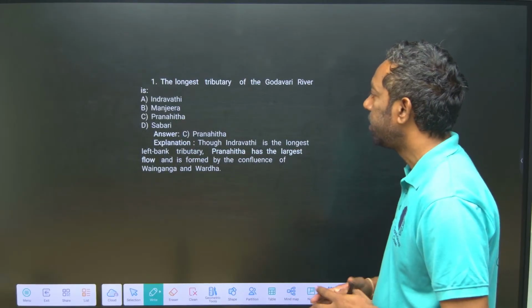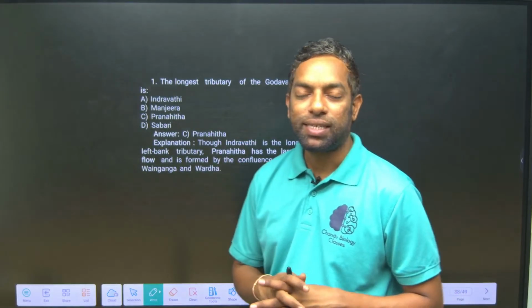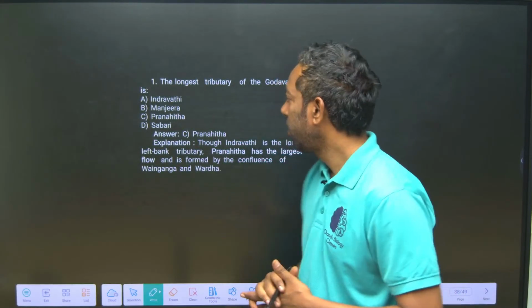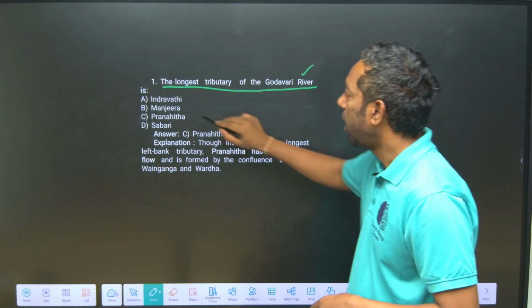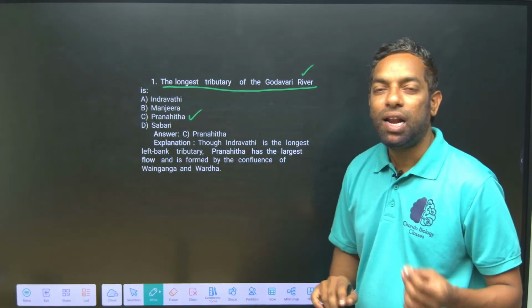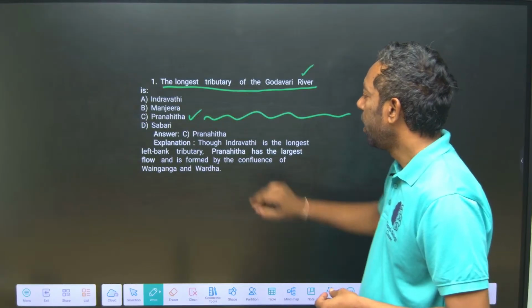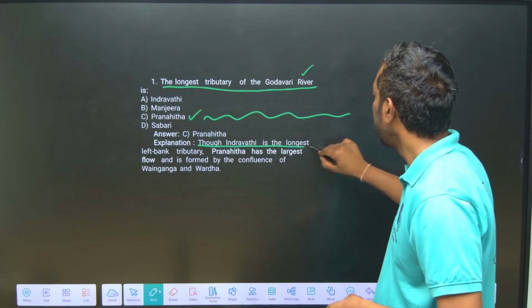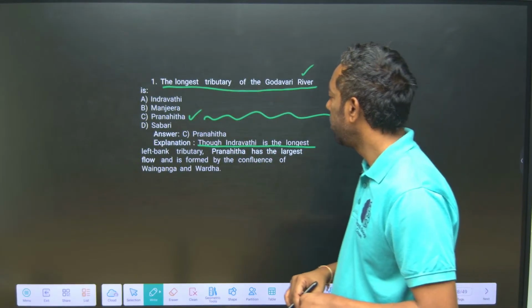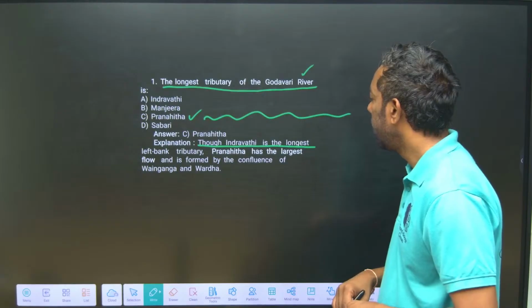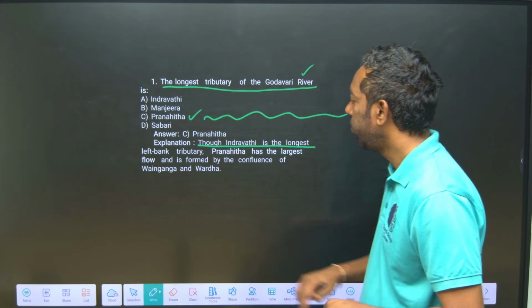Next, Godavari river MCQs. We are going to discuss MCQs relevant to this. The longest tributary of the Godavari river is Pranahita. Pranahita has the largest flow and is formed by the confluence of Wainganga and Wardha.